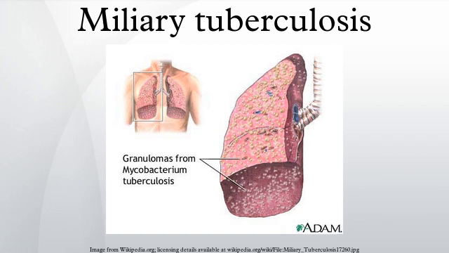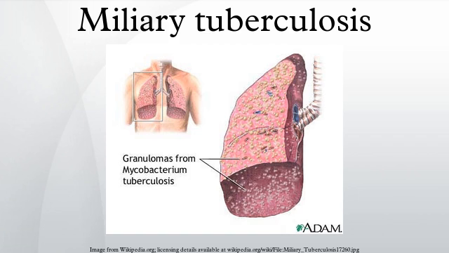Miliary tuberculosis is a form of tuberculosis that is characterized by a wide dissemination into the human body and by the tiny size of the lesions. Its name comes from a distinctive pattern seen on a chest radiograph of many tiny spots distributed throughout the lung fields, with the appearance similar to millet seeds, thus the term miliary tuberculosis.